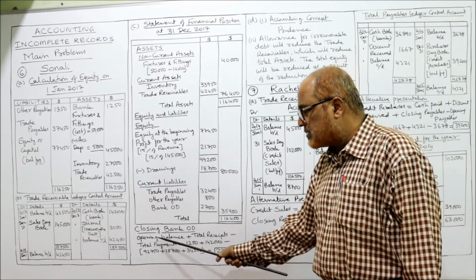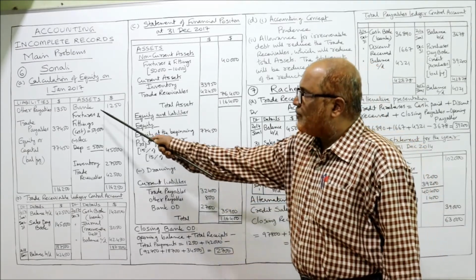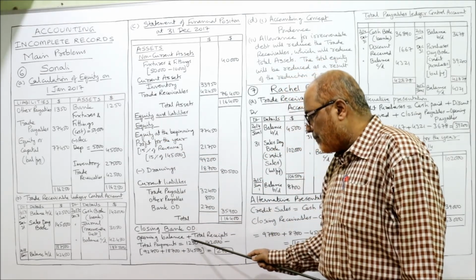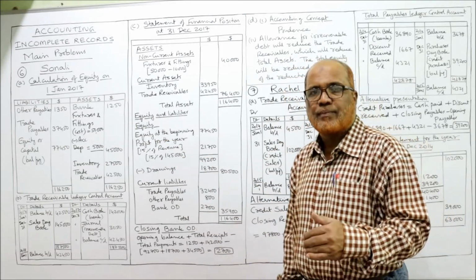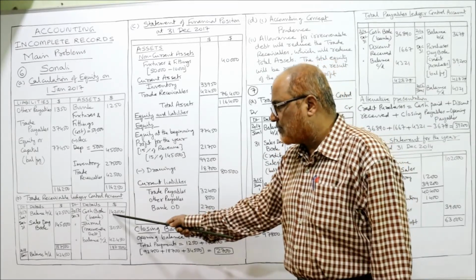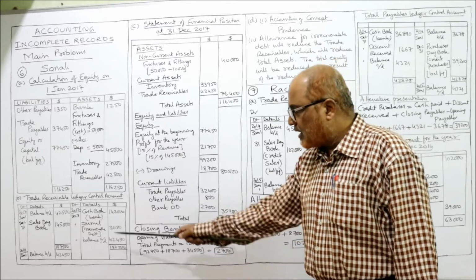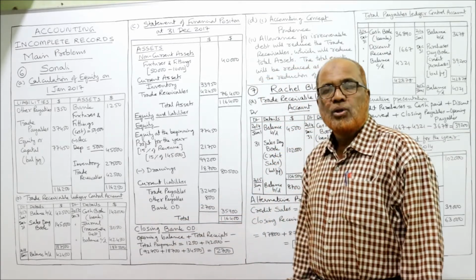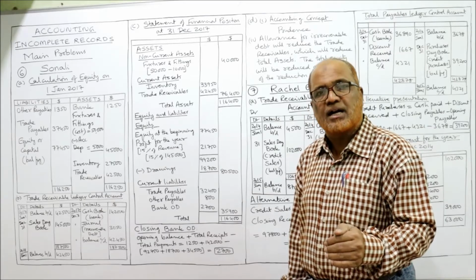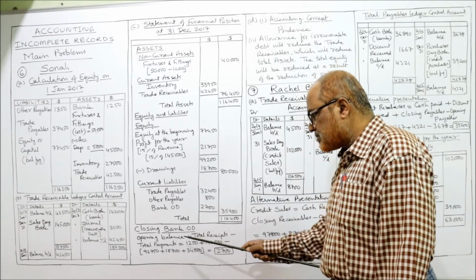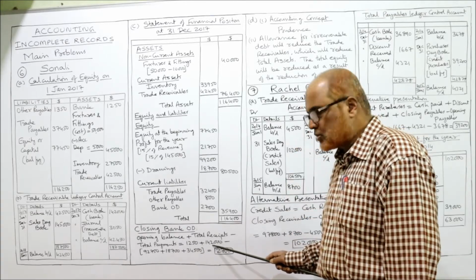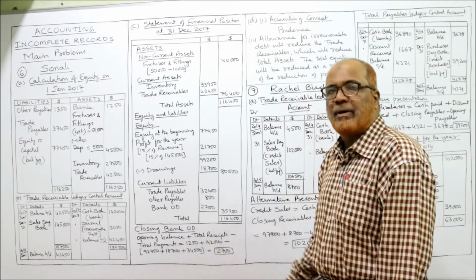Now we'll see the opening balance. How much is the opening balance of bank? 1,250. So opening balance 1,250 plus total receipts. How much cash is received from the customers? We have received 1,42,000. Here we have written bank. So 1,42,000 rupees have been received from the customers. So 1,250 plus 1,42,000 minus total payments.